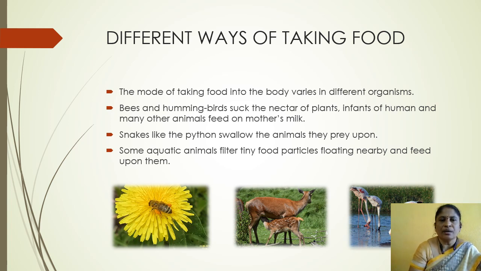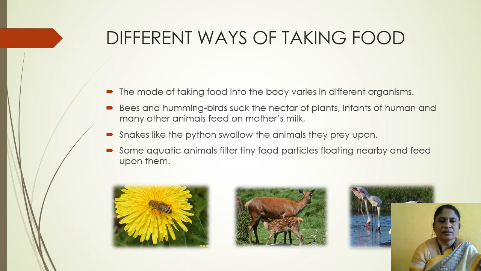Infants of human and many other animals feed on mother's milk. Here, bees feed on the nectar, and the young animals feed on milk from their mother.